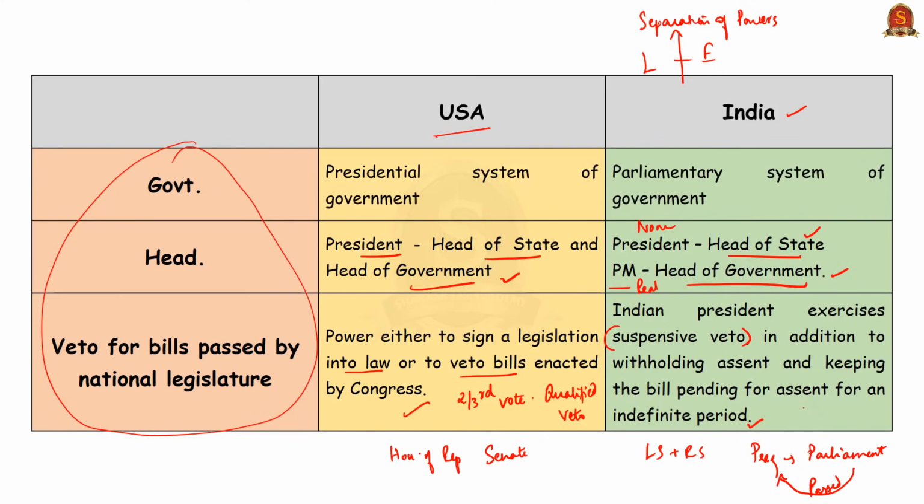So here, the presidential veto is overridden simply by the same required ordinary majority and not a higher majority as required in USA. So this is another important difference.